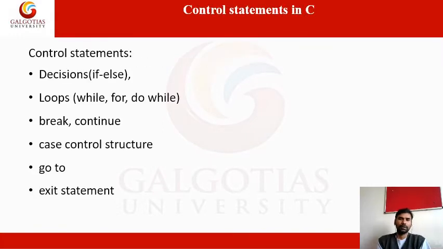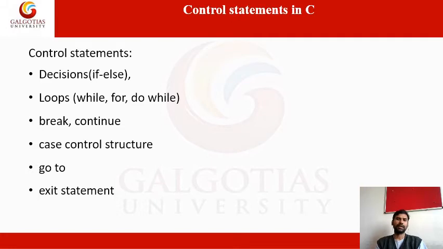These are the control statements in C language. The first one is decisions. Under the decision control statements: simple if statement, if else statement, nested if statement, and if else ladder. These are the decision statements. The next one is loops: while loop, for loop, and do while. Decisions and loops are conditional control statements.